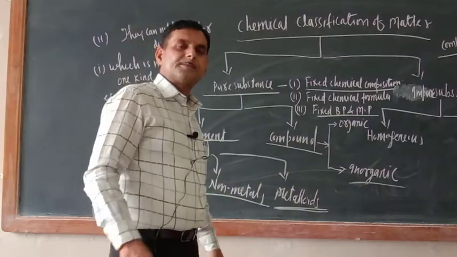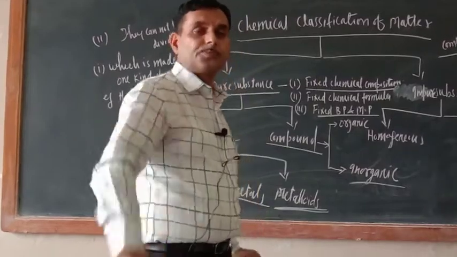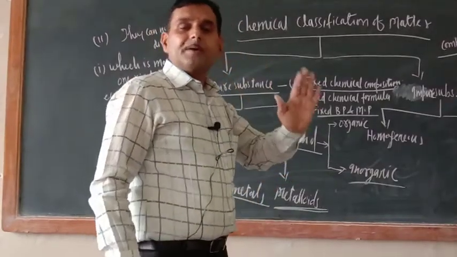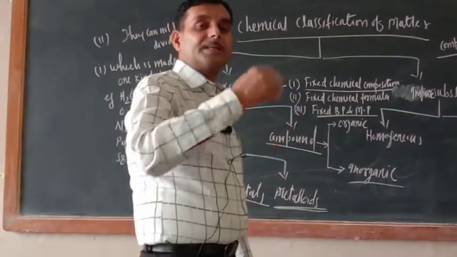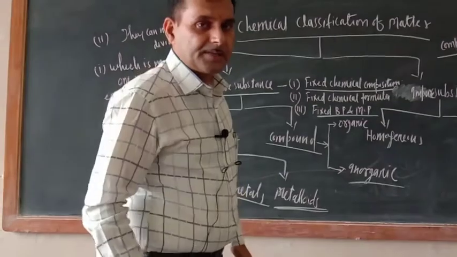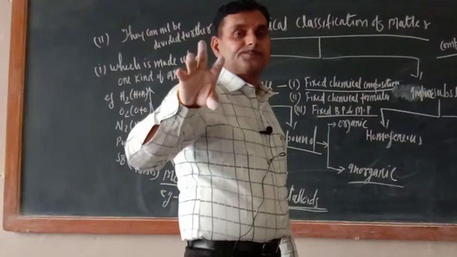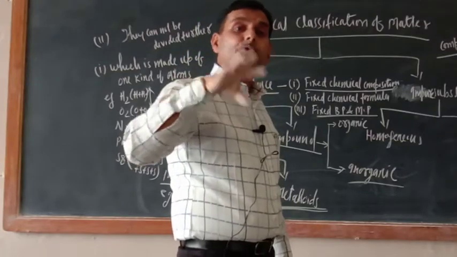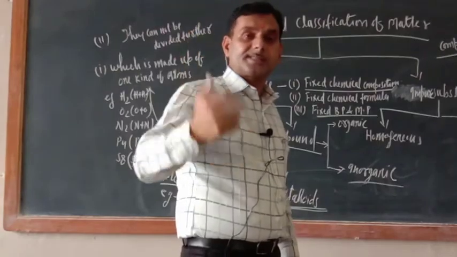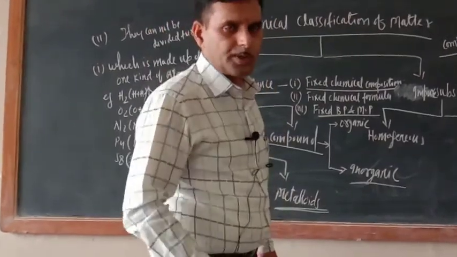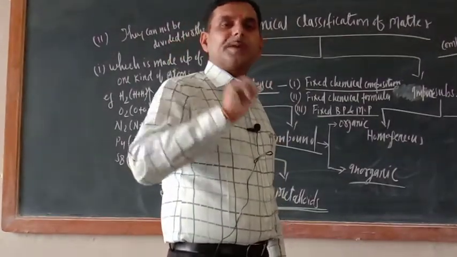What about non-metals? Non-metals are just opposite to metals. In the periodic table, metals are placed on the left hand side and non-metals are placed on the right hand side. But left hand and right hand is the knowledge which should be imparted up to 10th class. According to 11th and 12th class standard, the group number should be told. So in group number 1, 2, strong metals are there.